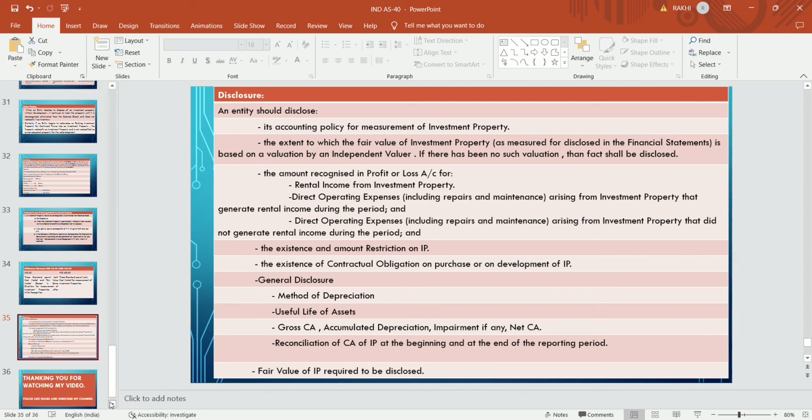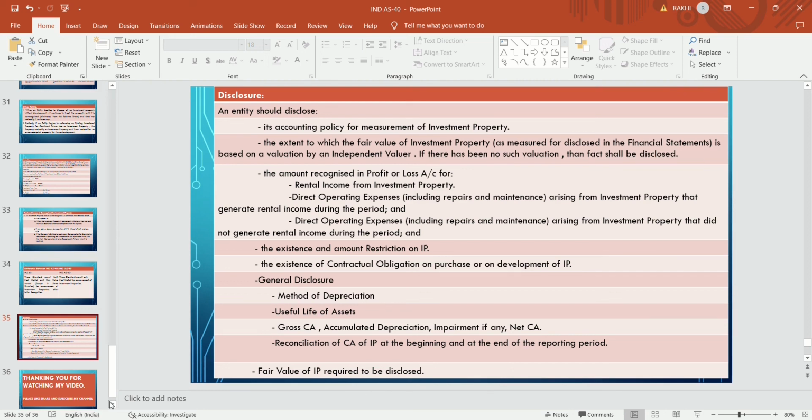And the existence and amount of restrictions on investment property, what kind of restrictions are there, is also required to be disclosed, and the existence of contractual obligations on purchase or development of investment property. If there is any contractual obligation at the time of purchase or during development, that is also required to be disclosed.